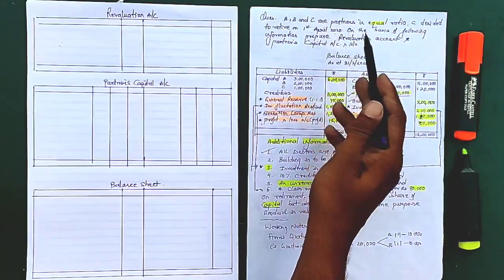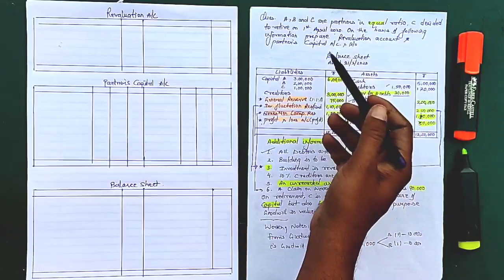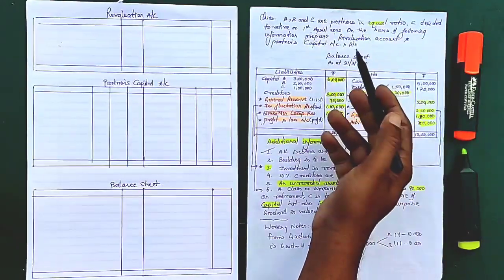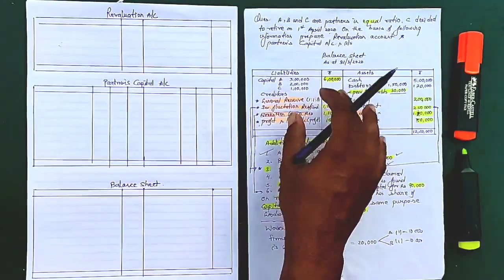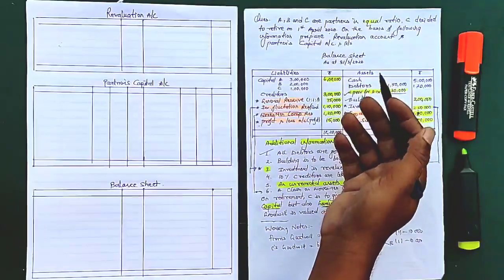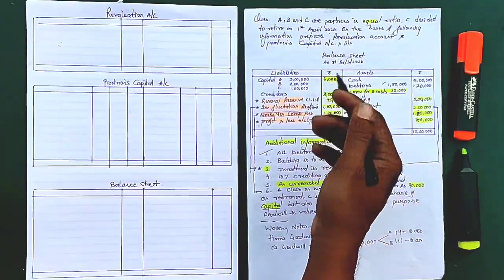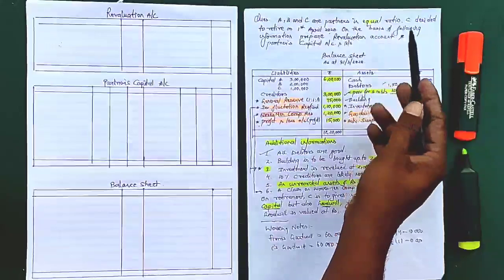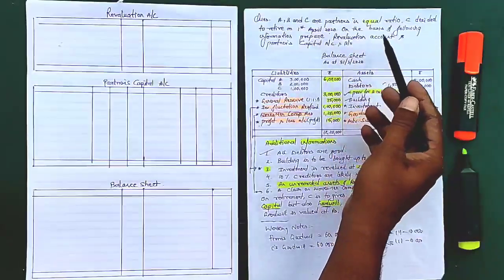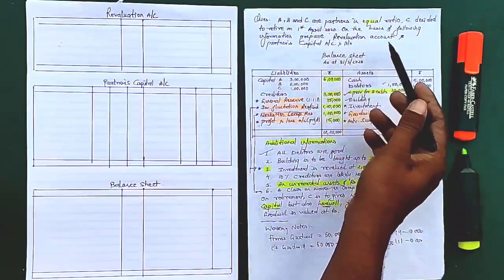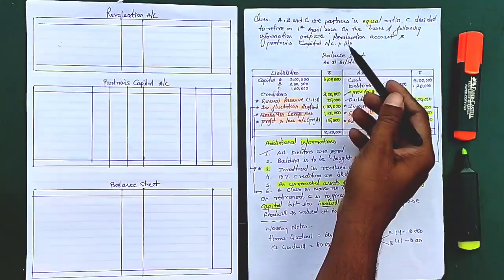If he retires in between the year, you can say June, July, August, any of the months, then there are some distributions we have to do in months, and that is basically of profit, which is not given here just now. So it's a simple question. He is retiring on the first day. On the basis of the following informations, prepare revaluation account, partners capital account and balance sheet.